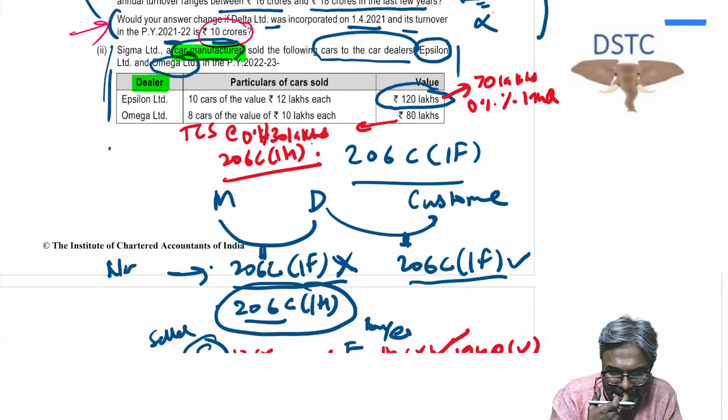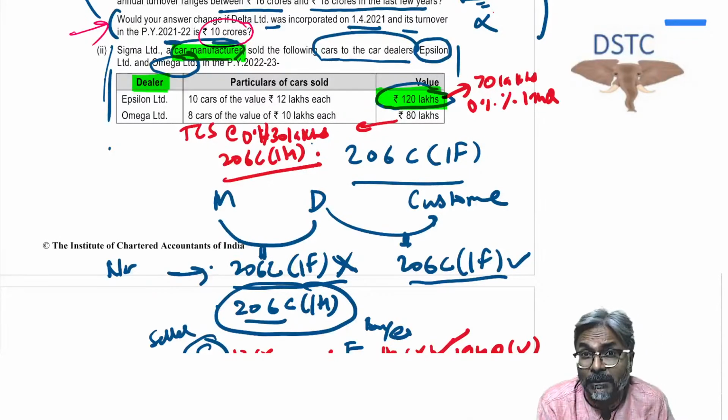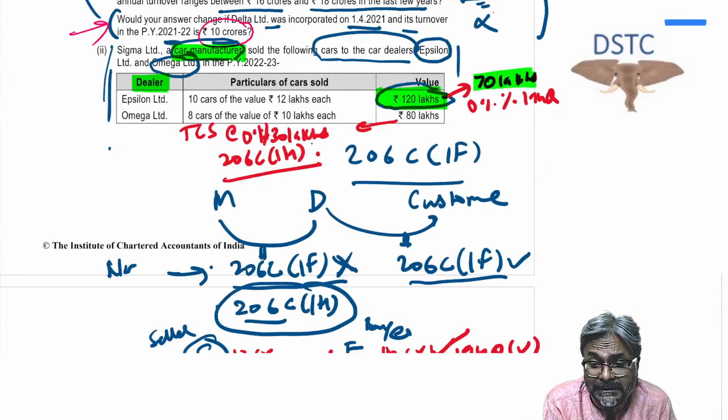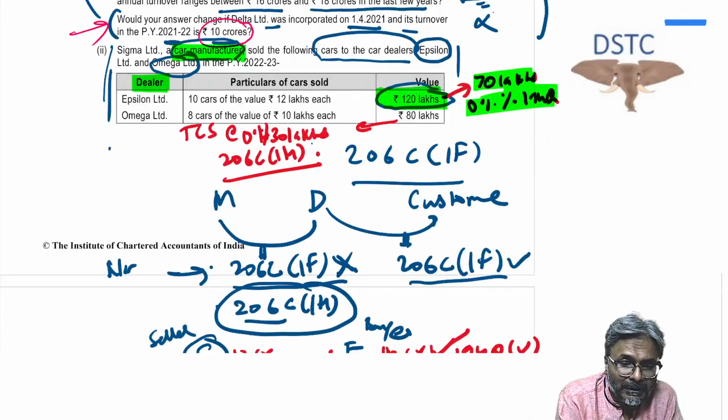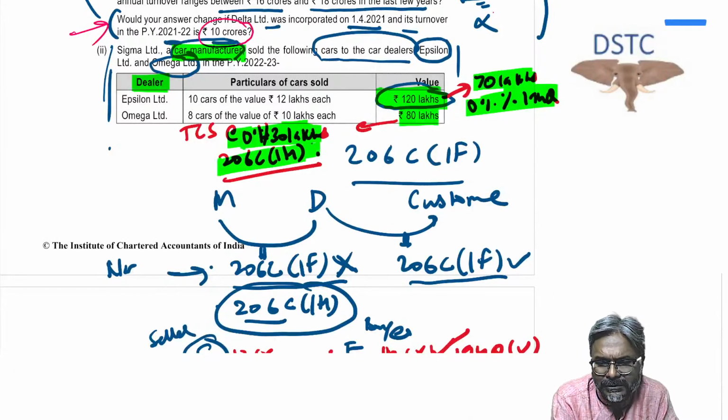Now the other category, students, of 206C(1H) will be applicable. 120 lakhs is the amount. So you have to take in excess of 50 lakhs. In excess of 50 lakhs, 70 lakhs, 0.1%. Omega, students, if you see over here, 80 lakhs, again the same thing. In excess of this, that is 30 lakhs, 0.1%, 206C(1H) applicable.